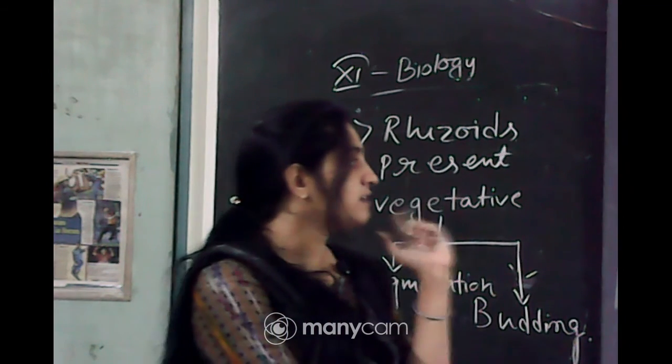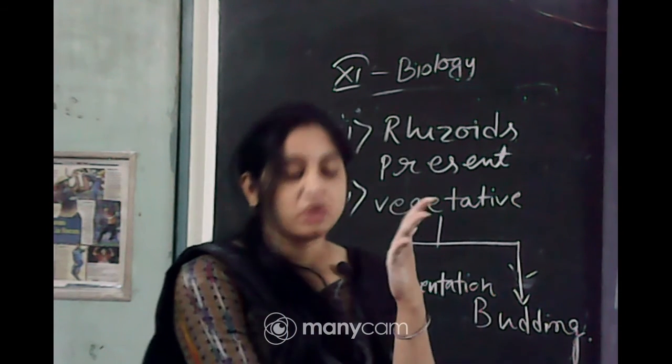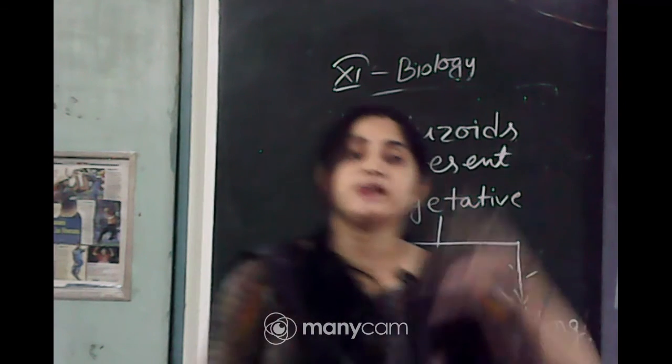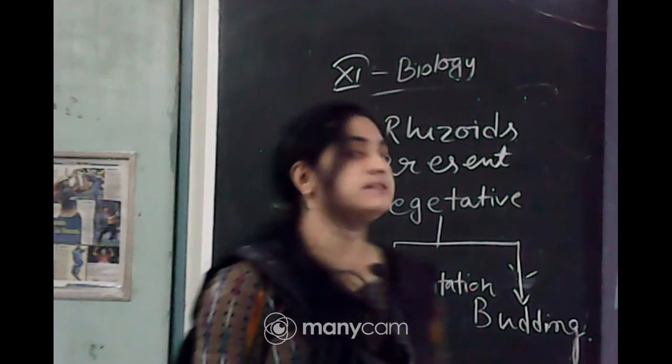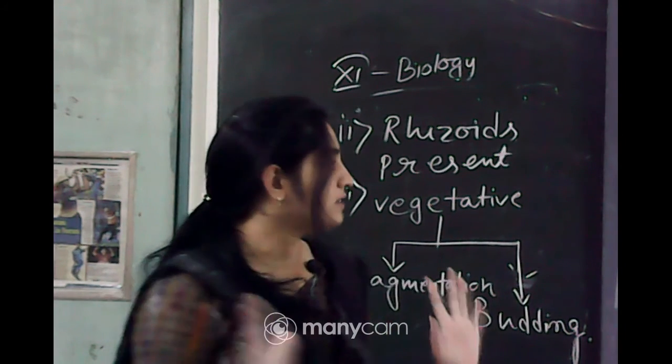The sporophytic stage has the seta, foot and capsule. Okay. The capsule produces the spores. One difference is that in liverworts the gametophytic stage is elaborate, but in the mosses the sporophytic stage is more elaborate.